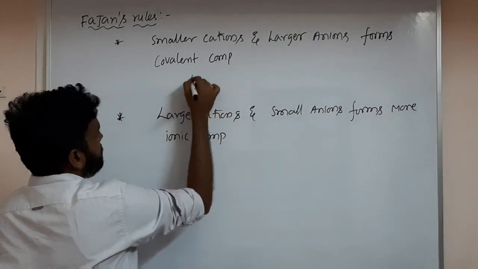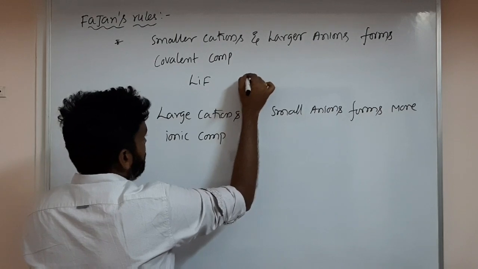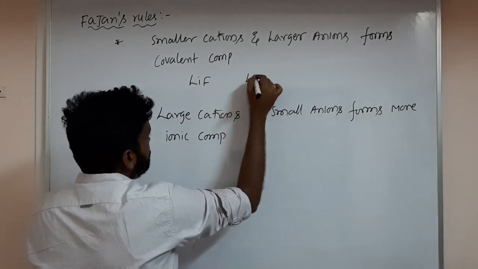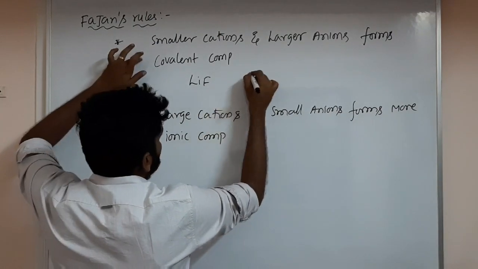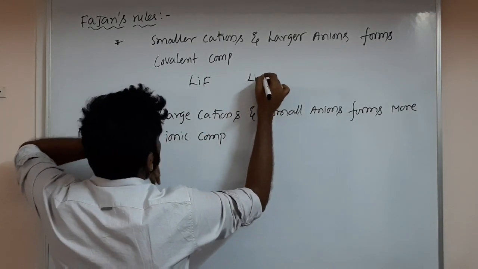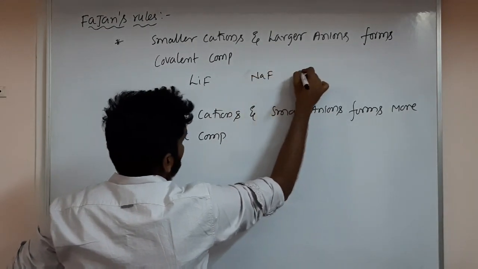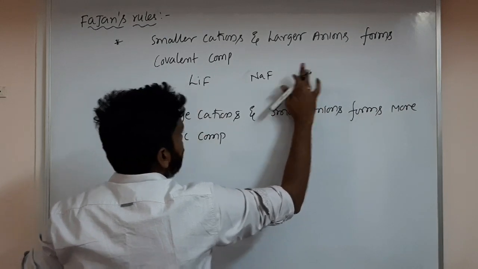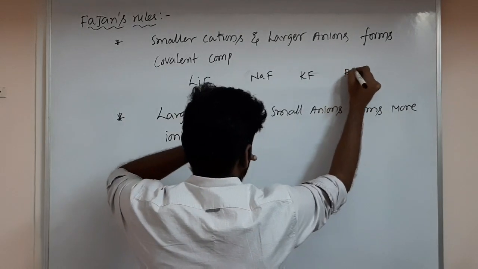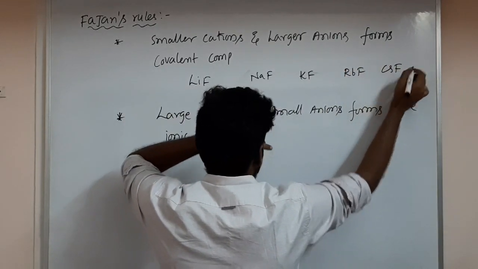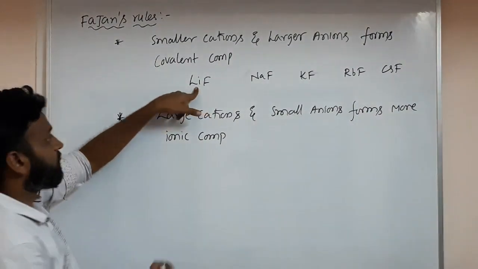So for smaller cations, if you see, take LiF, NaF, KF, RbF and CsF. Here who is the cation?